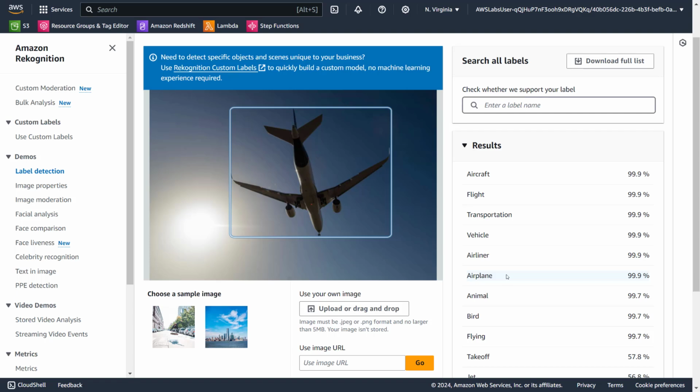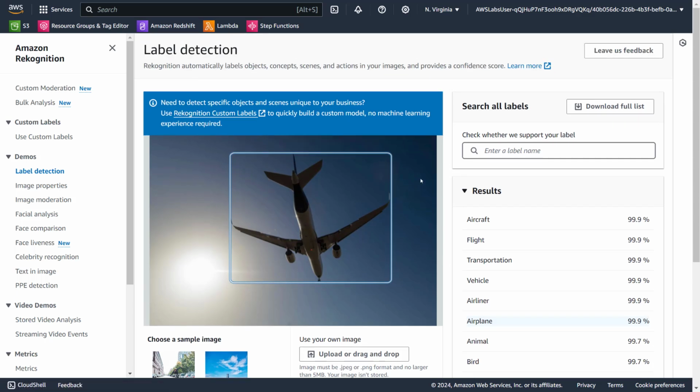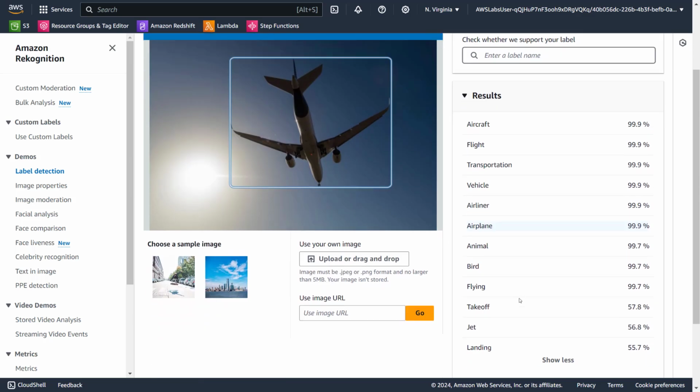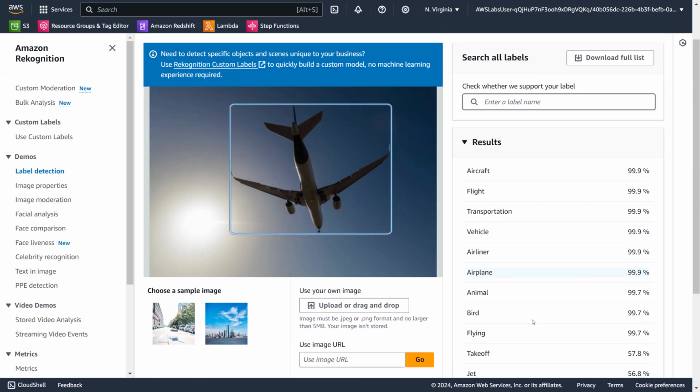Where's the bird? This is ridiculous. I don't see a bird. Is it calling this a bird? Animal, takeoff, landing, jet. I don't know.